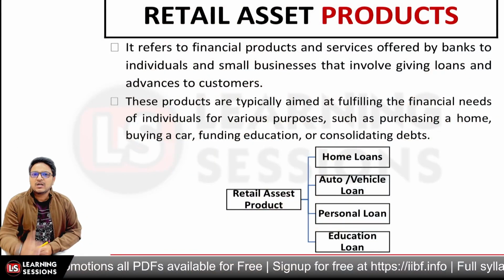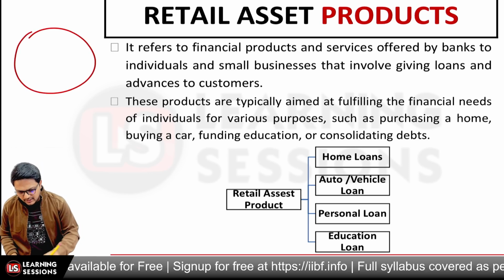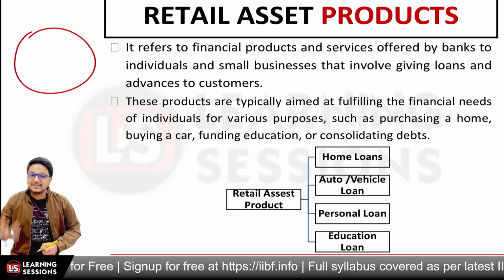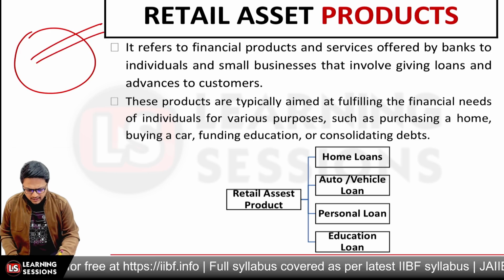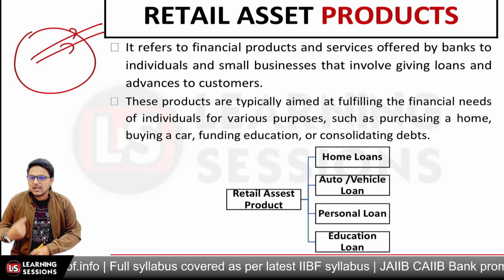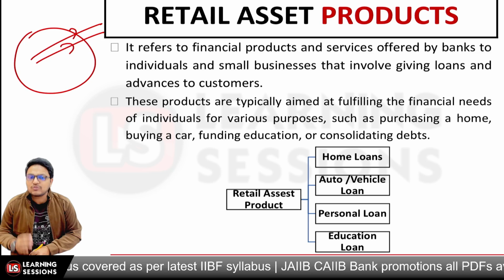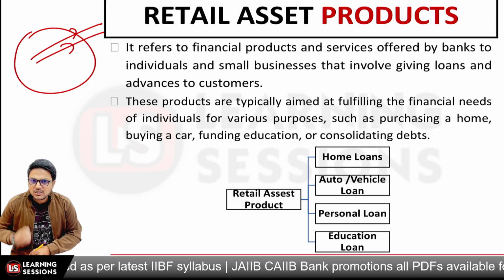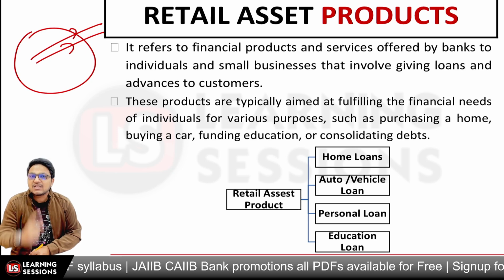So let's start the session over here, and it's related to the retail asset product. Whensoever we are talking about the asset product, it means that the bank is actually earning income from there, right? Whatsoever credit has been disbursed is related to the asset product. We are talking about the financial products or services offered by the banks to individuals and small businesses in the process of giving loans and advances to the customers.